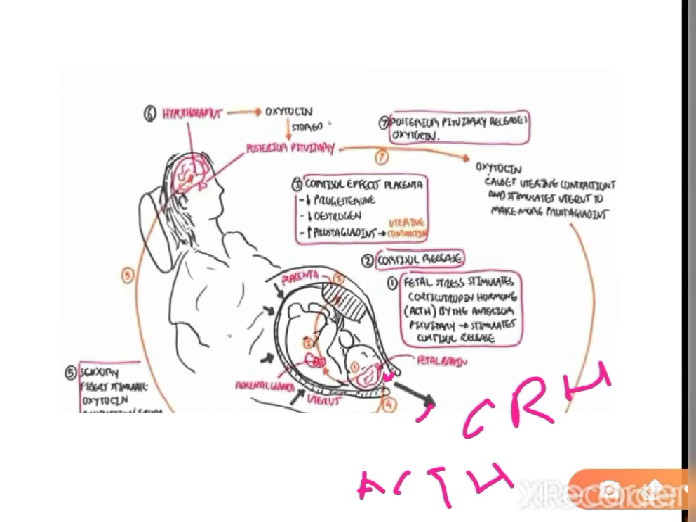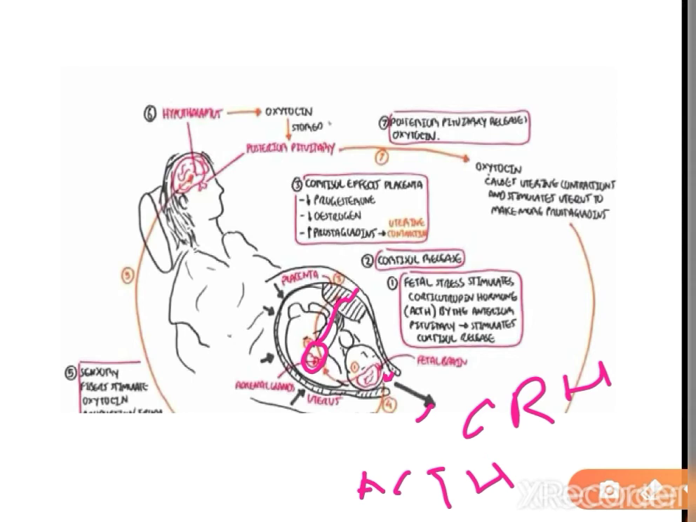Okay. So the ACTH stimulates the adrenal gland, which is present above the kidney, to produce the cortisol hormone. The cortisol again affects the placenta to decrease the production of progesterone and estrogen and increase the production of prostaglandin. Prostaglandin hormone also helps in uterine contraction.